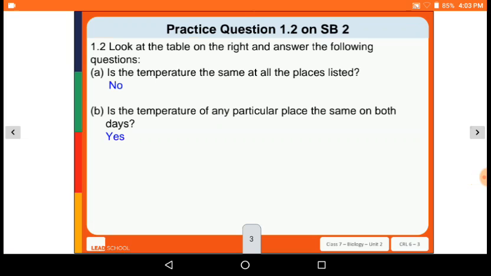Look at the table on the right and answer the following question. Is the temperature the same at all places listed? Answer: no. Is the temperature of any particular place the same on both days? So the answer is yes.